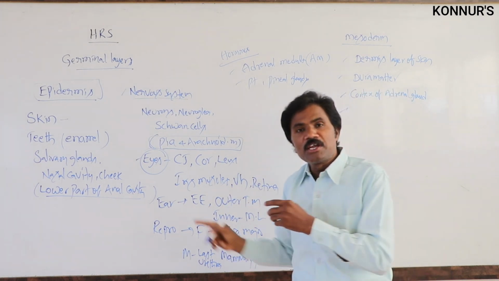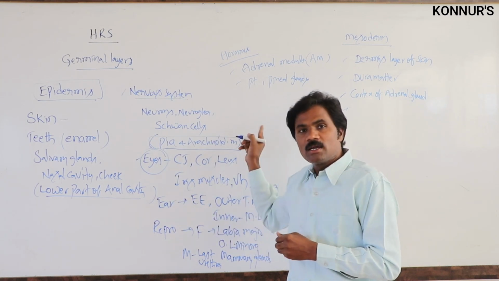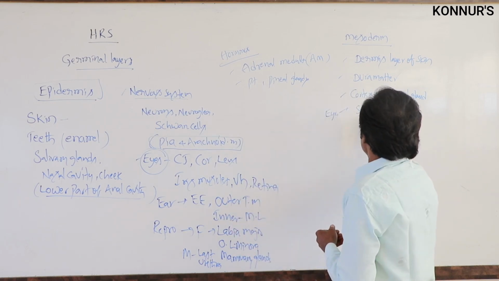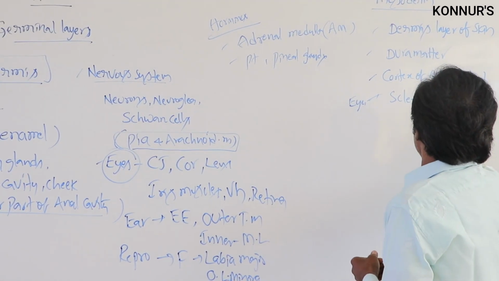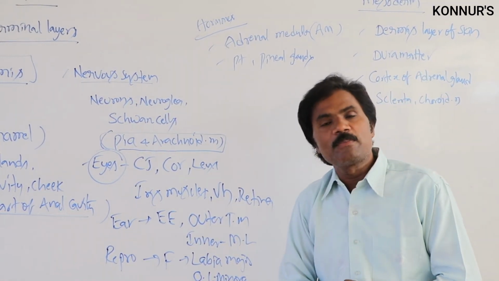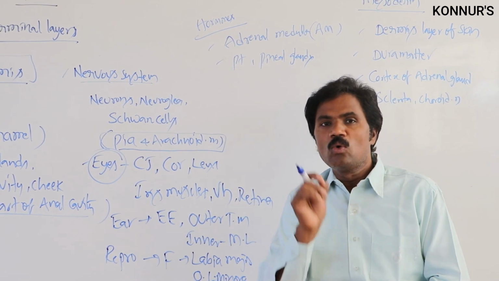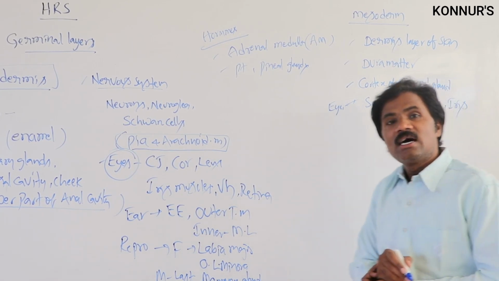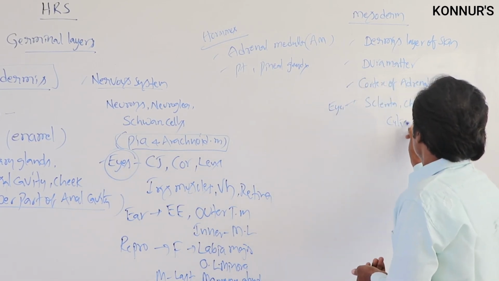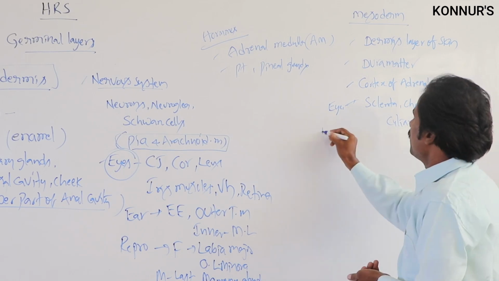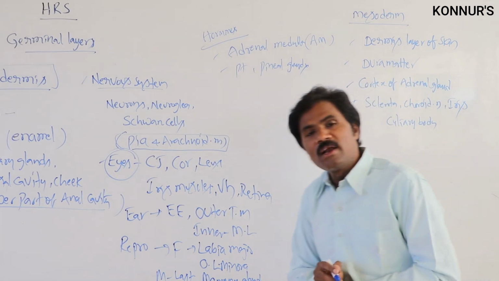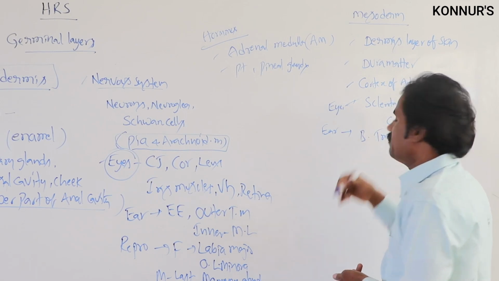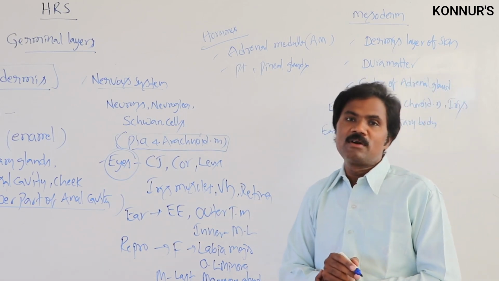Related to eyes, the innermost membrane, the retina, will be formed. The outermost layer, sclera, as well as the choroid membrane are present here. Then apart from this, only here will the iris and ciliary body be formed. Then related to the ear, the basal part of the tympanic membrane will be formed.